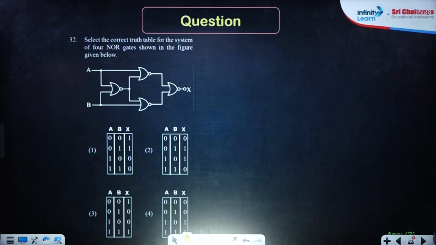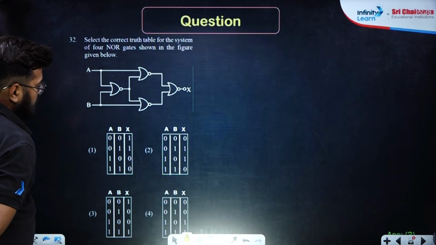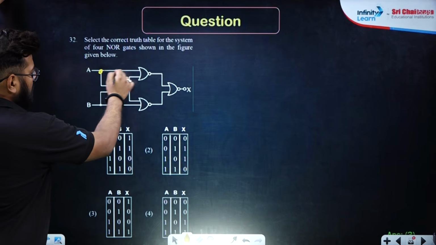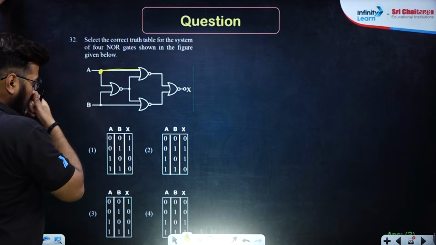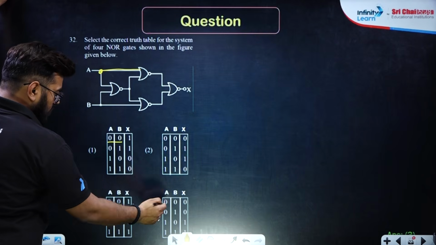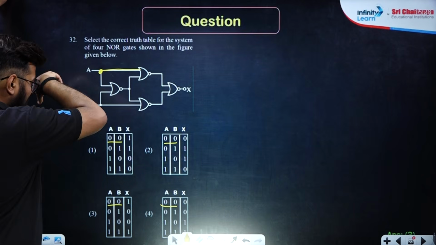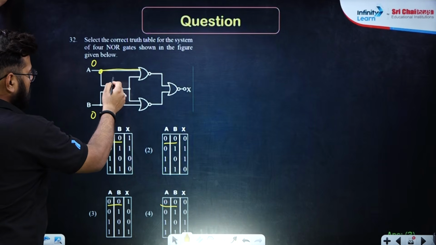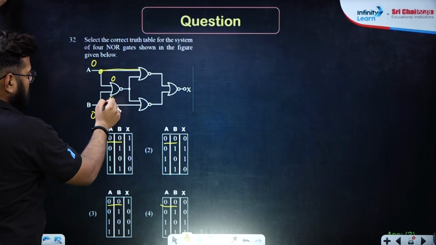Moving ahead, select the correct truth table for the system of 4 NOR gates shown in the figure given below. Here you just need to keep the values, keep A equals 0. Here 0 will come. Look at them, you can just eliminate. So let's say you have 0 as input. Here it will be 0, and again it will be 0.